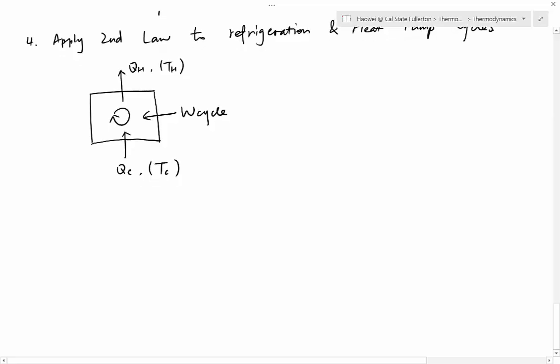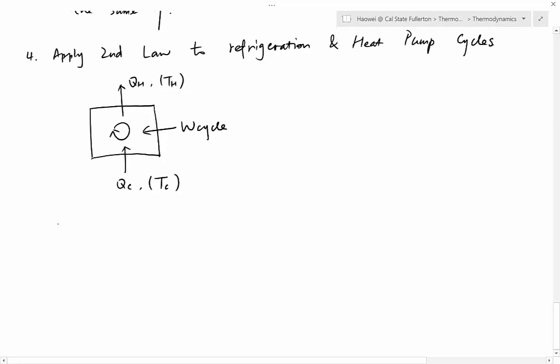To measure the performance of each one, we introduced beta and gamma. Beta and gamma have the same name. They're both called coefficient of performance, and they have exactly the same definition as efficiency. It's purpose over cost. For a refrigeration cycle, we use beta, and the purpose over cost. Purpose for a refrigeration cycle is keep something cool, which is Q cold, divided by cost, which is W cycle.